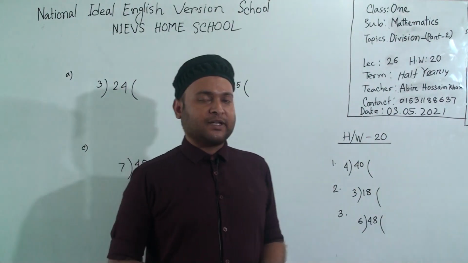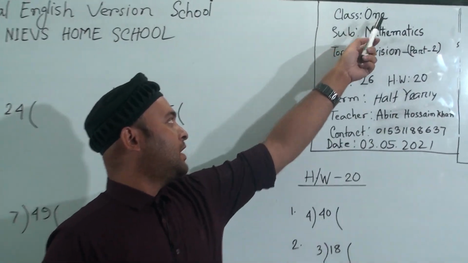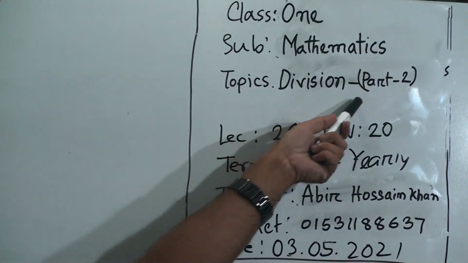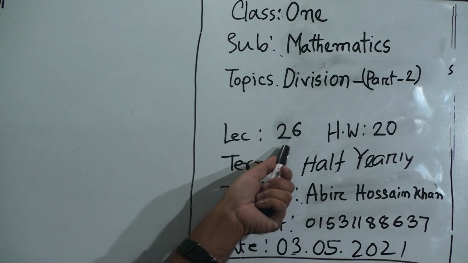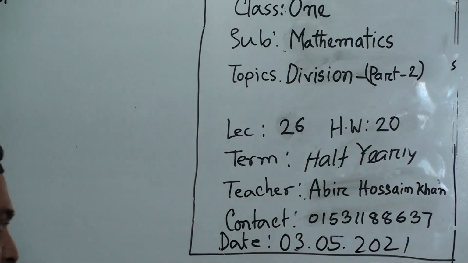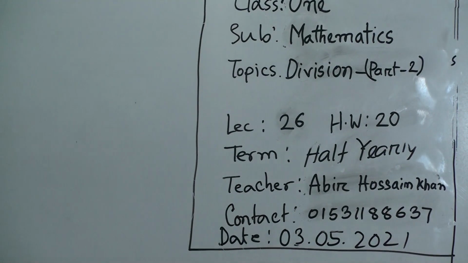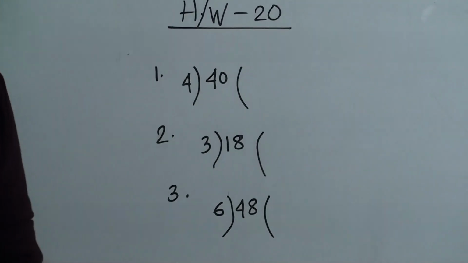Today I am going to take a mathematics class for class 1 and our topic is division part 2, which is included in the half yearly syllabus. Our lecture is 26 and HW is 20. You have to submit HW number 20 on next Saturday. Now let's start our class.